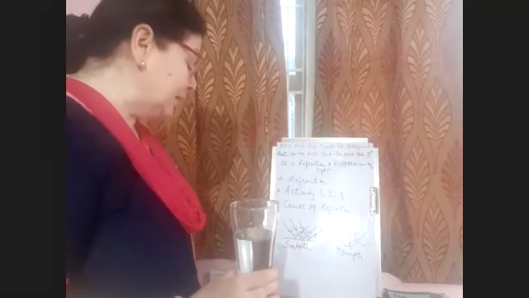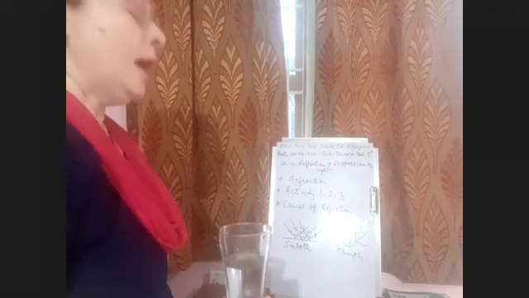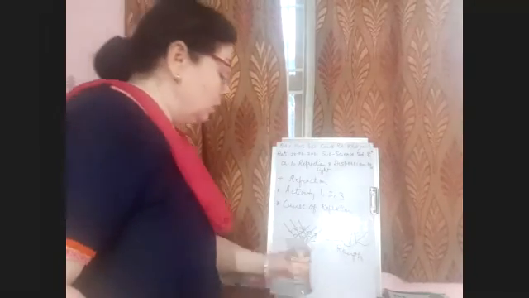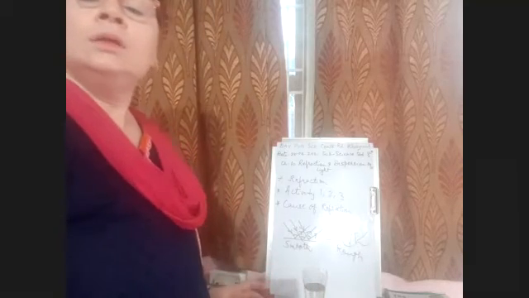Then one more activity is given in your book, and this activity is take 2 bowls. You can see these bowls placed on my table.